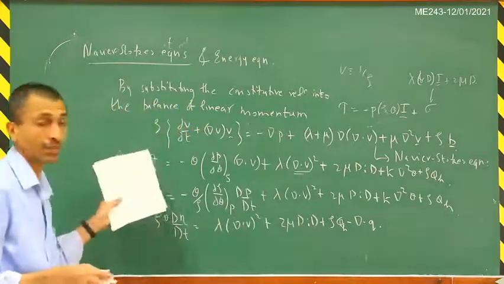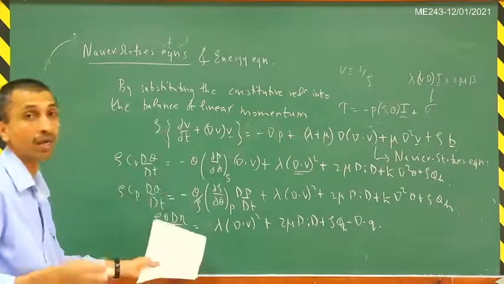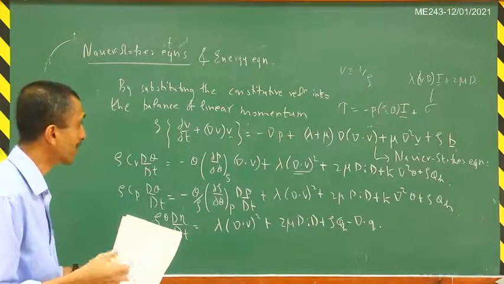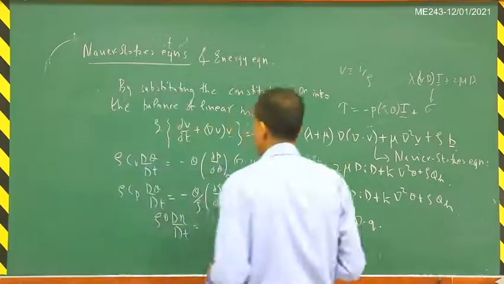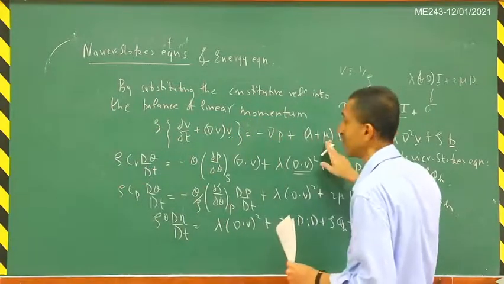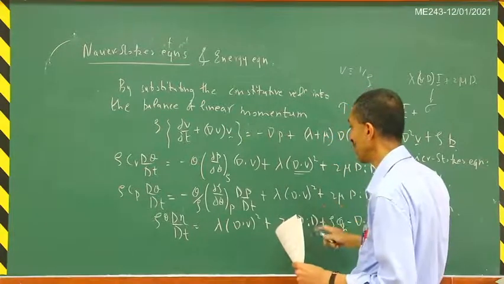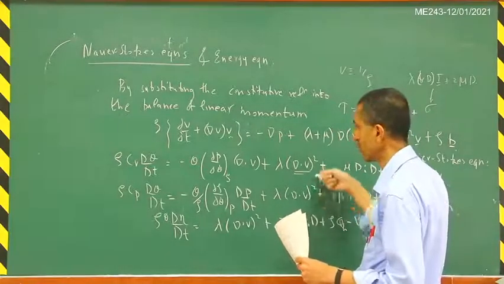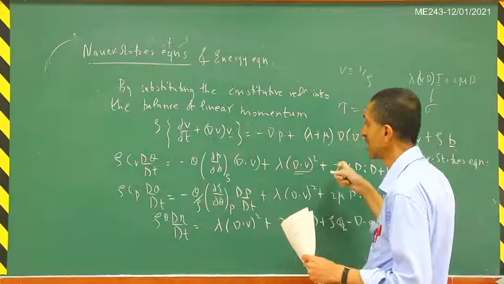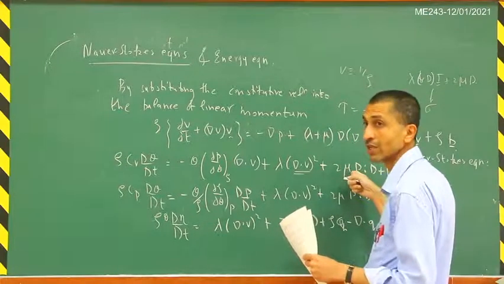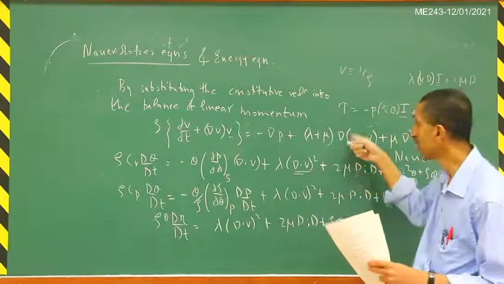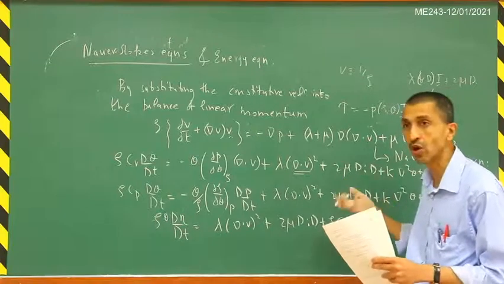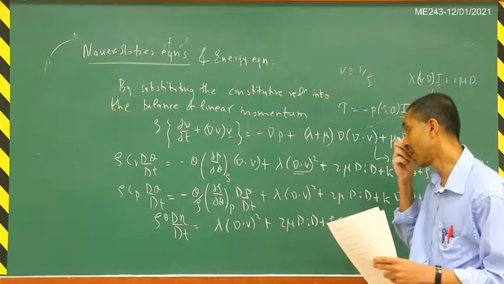In the case of a compressible fluid, you will see that these equations are coupled in the sense that you cannot solve for these variables independently. Like in the momentum equation, you will see that the viscosity coefficients depend on the temperature, and then similarly in the temperature equation, either of these two equations. Actually we don't need to solve both of them. Either of these two equations, you will see that it depends on the velocity through the rate of deformation tensor. So you can see that at least when you are dealing with a compressible fluid, these equations are coupled, and so you have to solve them in a coupled way. Okay, you cannot uncouple them.